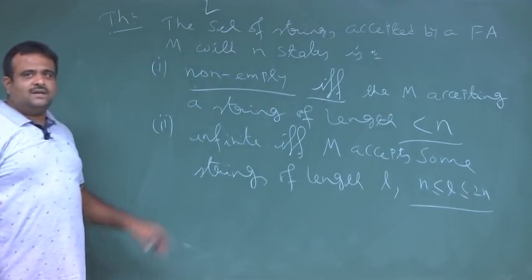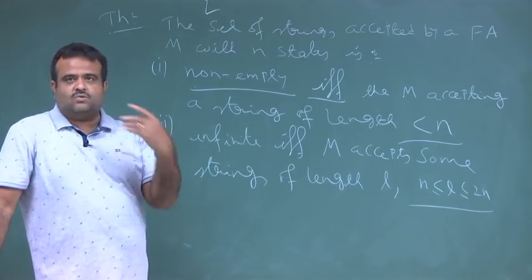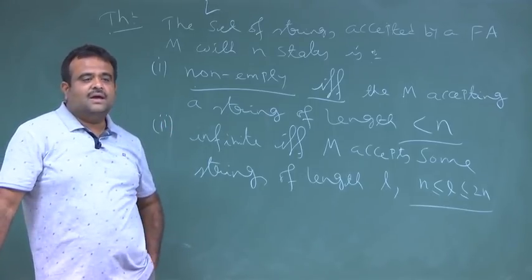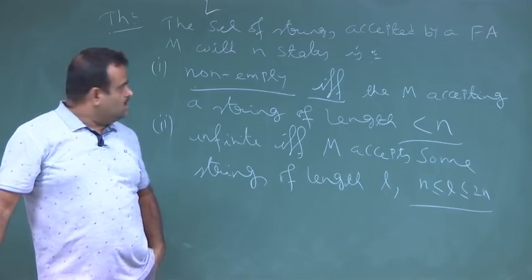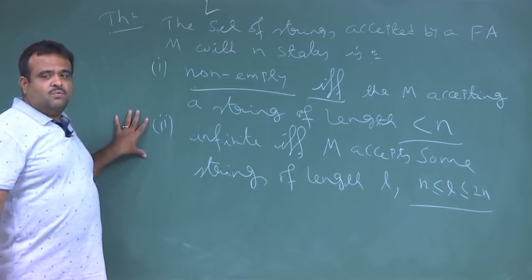It will be infinite if we have a string of length more than n, then it will be of infinite length. This is a theorem. This can be proved using the pumping lemma.